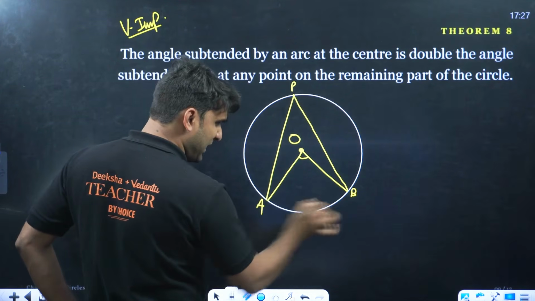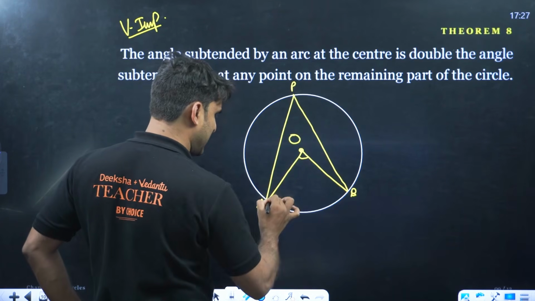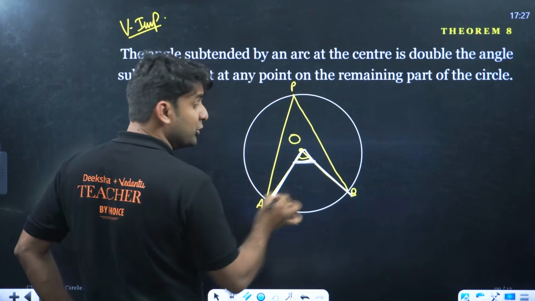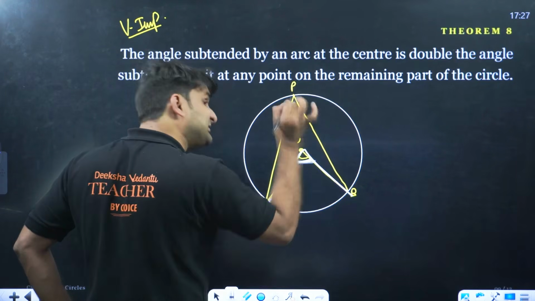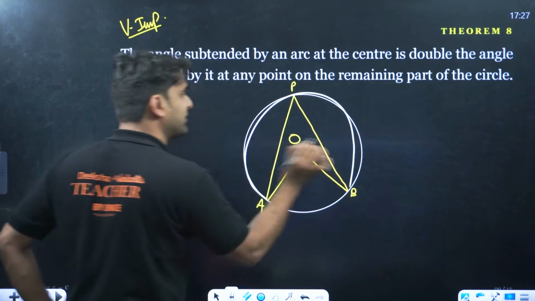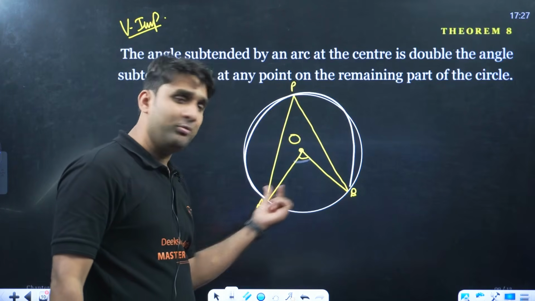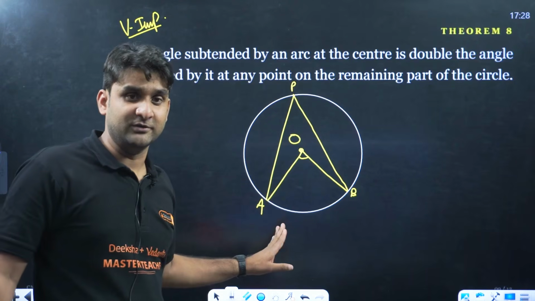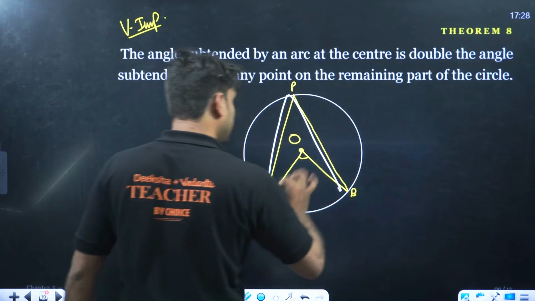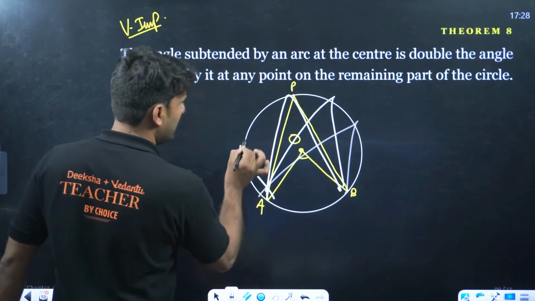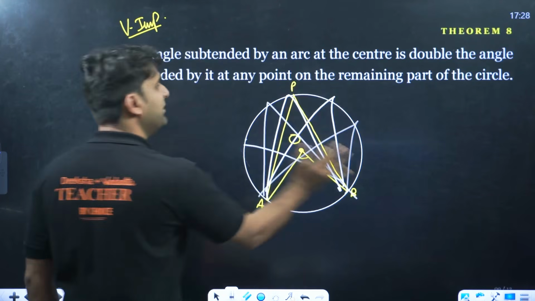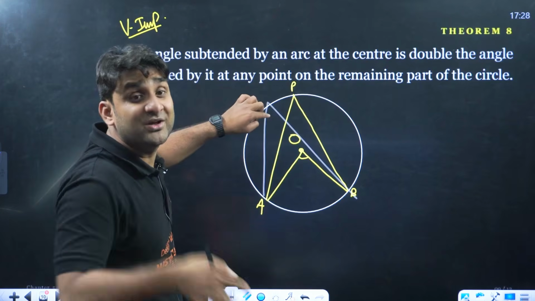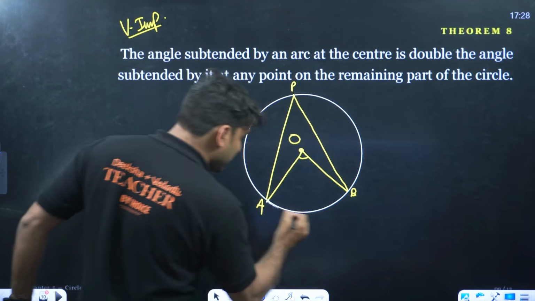if the small arc AB is making angle AOB at the center, this angle AOB at the center is always double the angle in the remaining part of the circle. Taking A and B again, the angle is in the remaining part of the circle. We are using the same points, but the angle can be taken here, here, anywhere in the remaining part of the circle. So the angle in the remaining part of the circle is half of the angle made by this arc.